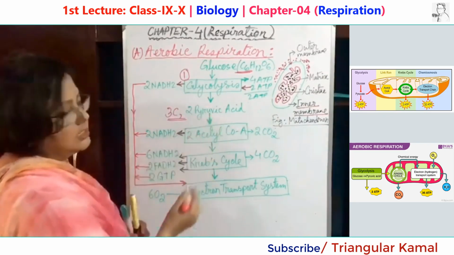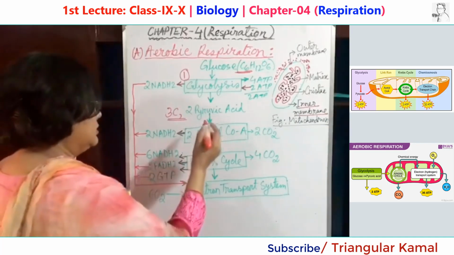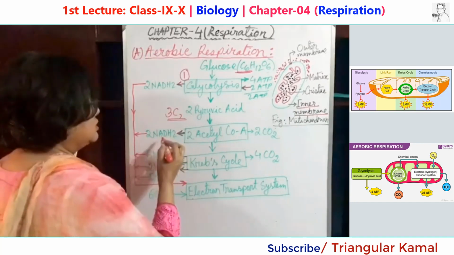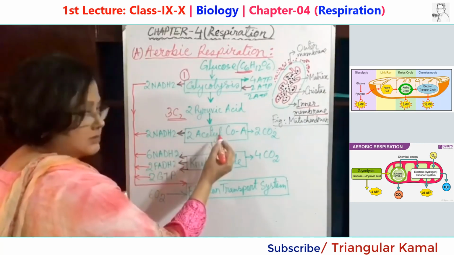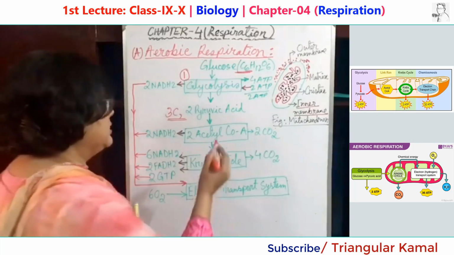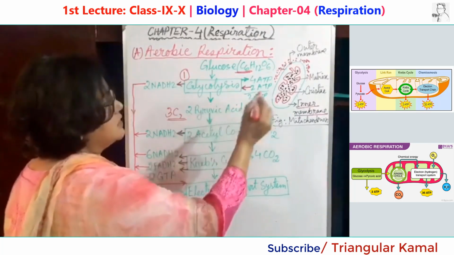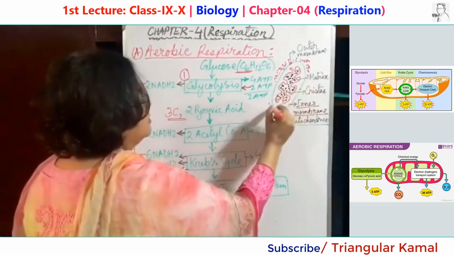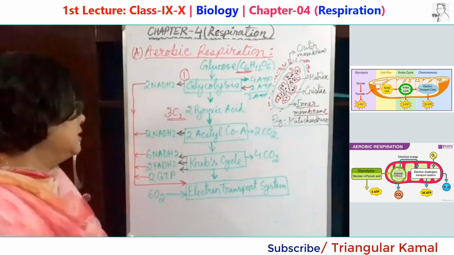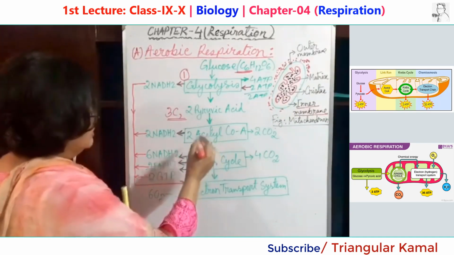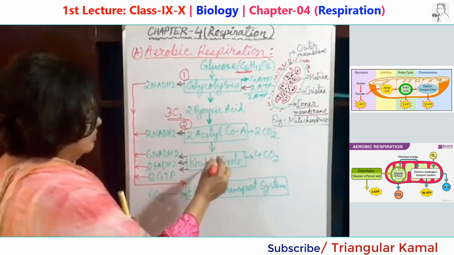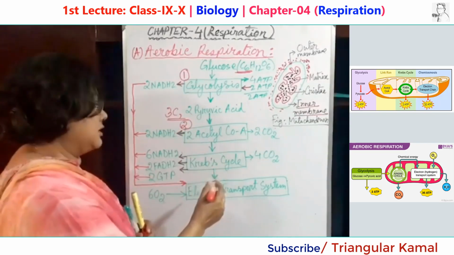Now this pyruvic acid has to break down more, and it breaks down again into 3 things. What are those? NADH2, 2 molecules of acetyl coenzyme A and 2 molecules of carbon dioxide. This also takes place outside the mitochondria, in the cell cytoplasm. After that, this acetyl CoA, this is stage number 2, goes to the Krebs cycle.